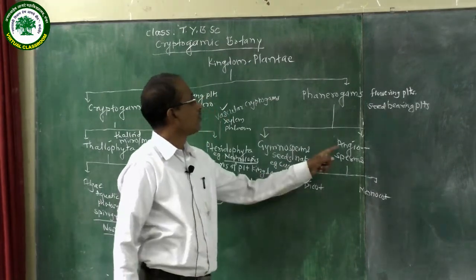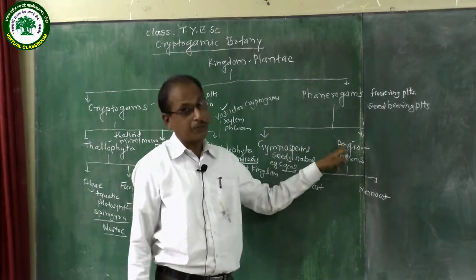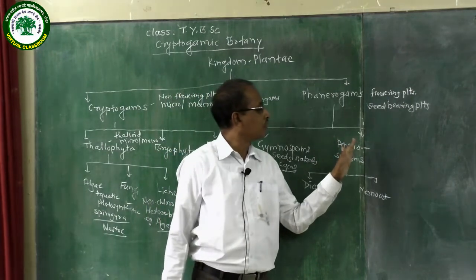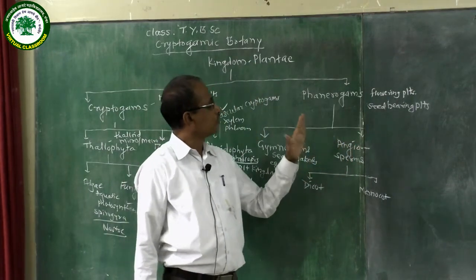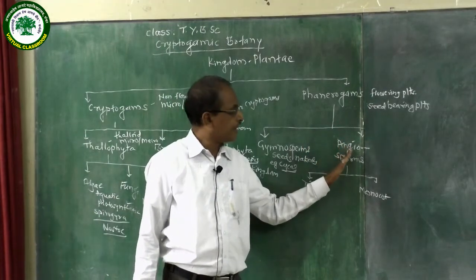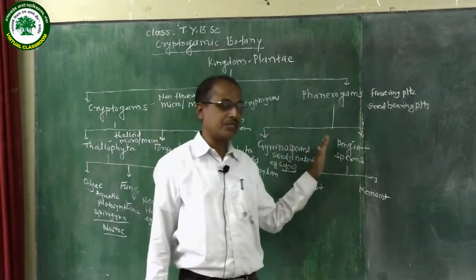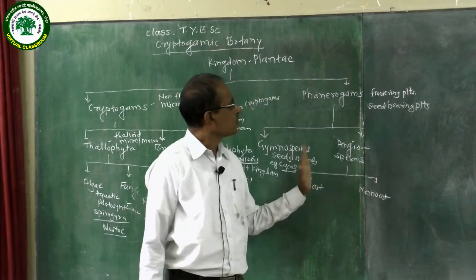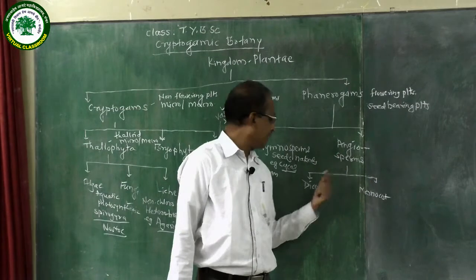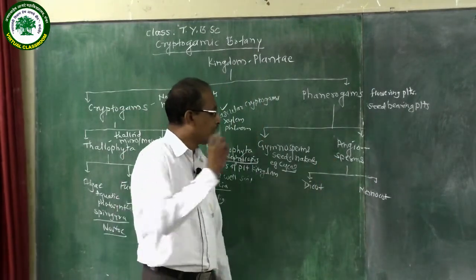The next group, that is the angiosperm. Angiosperm is the well developed, well adapted group. It is adapted to all the climate. Some are herbs, shrubs, trees, climbers. Some members, they are found in hydrophytic condition, xerophytic condition, mesophytic condition. So they are well developed and well adapted. Angiosperm, they are again divided into dicot and monocot. These are the two classes of the angiosperm, dicot and monocot.